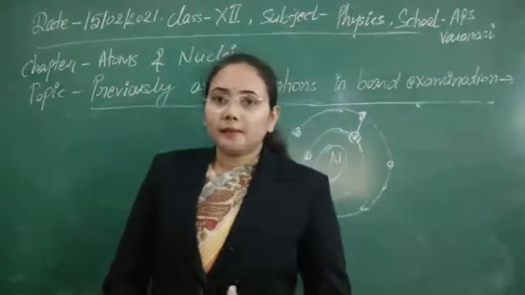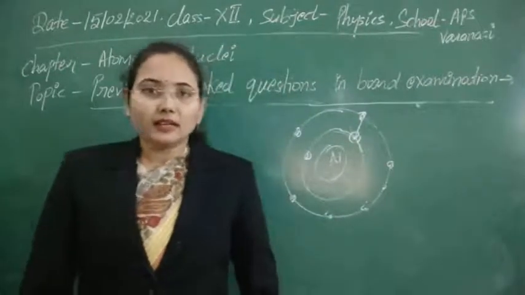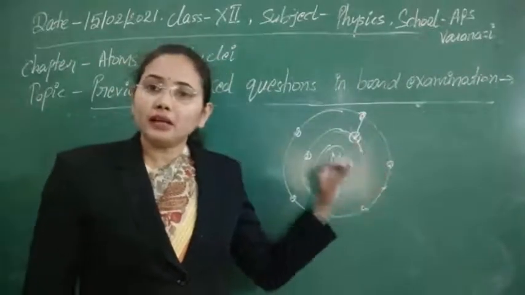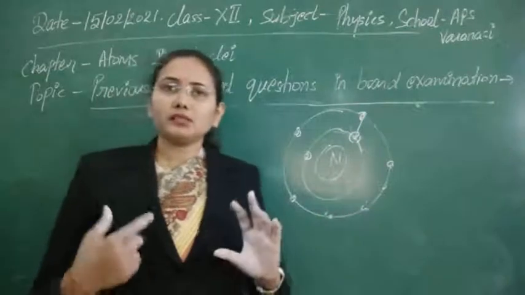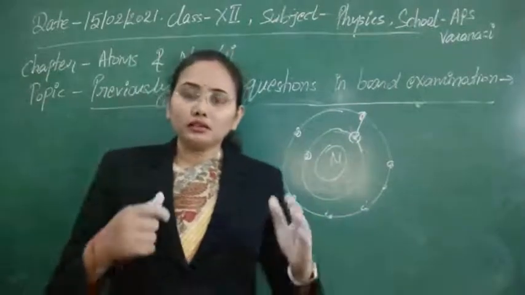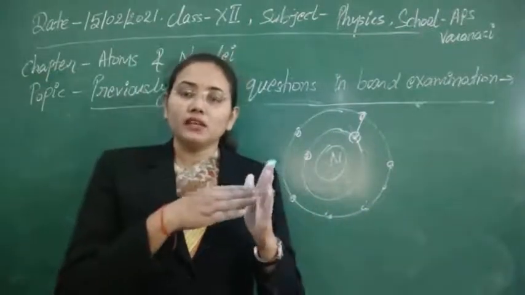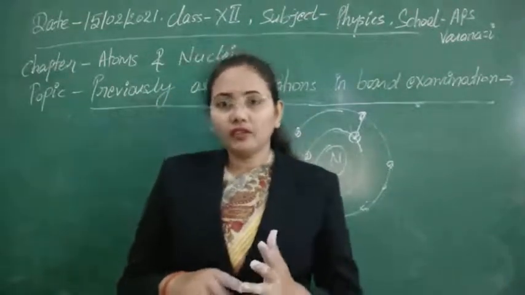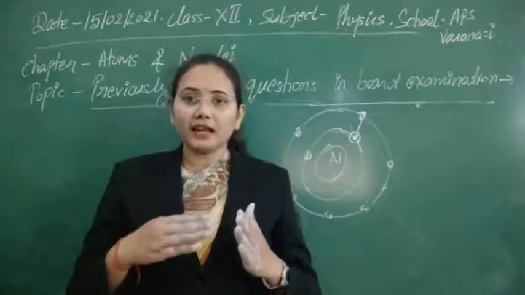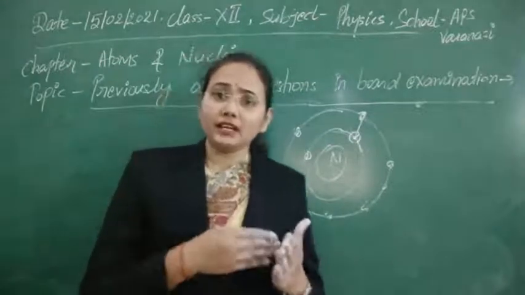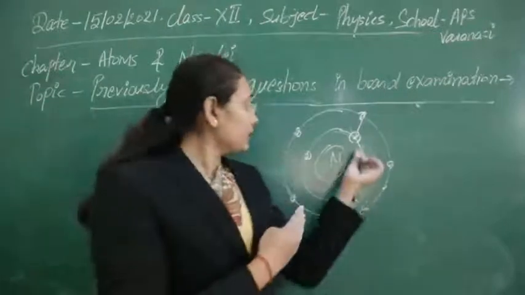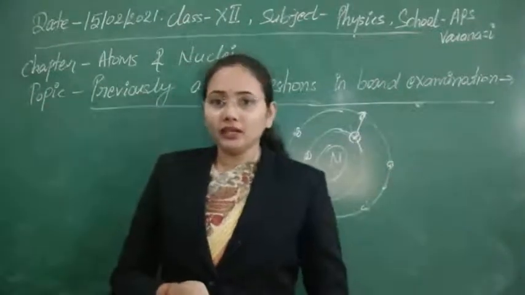Next case: if an electron is accelerating and colliding with the electrons of the atom, but the collision is not a normal collision, it is an oblique collision. There are two types of collision. Whenever an electron makes a normal collision, or a perfectly elastic collision, it transfers the whole of its energy and can knock out an electron from the atom.